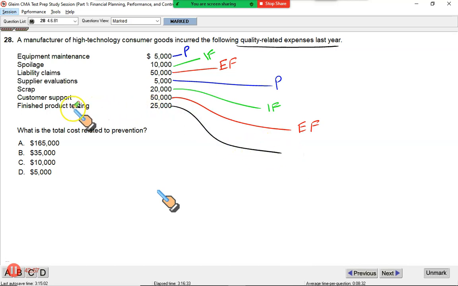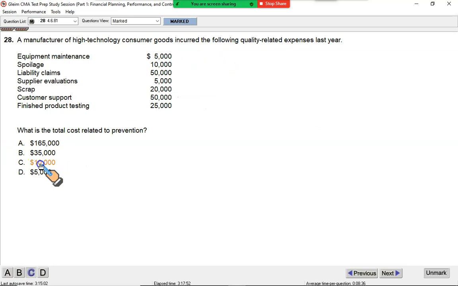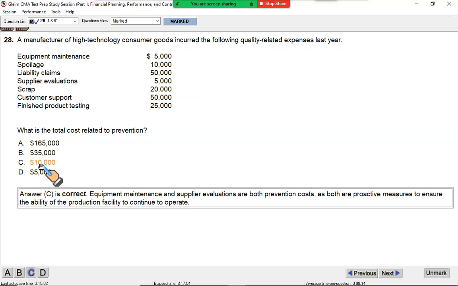Remember, testing of raw material, testing of finished goods, statistical quality controls, they become a part of your appraisal. What are we looking for? What is the total cost of prevention? Blue, 5,000 and 5,000 gives you 10,000. So that makes C the correct option, and it should go blue, and it does. So guys, that completes your other process improvement tools, and it winds up the lecture for tonight as well.